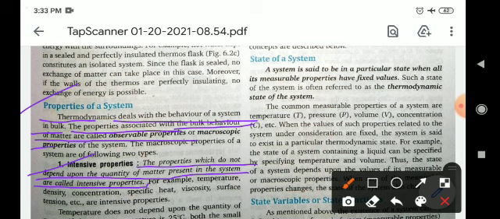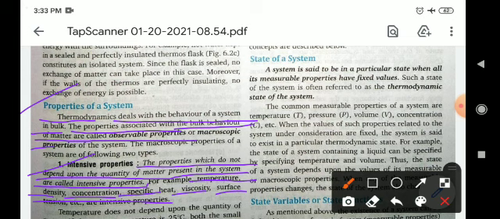For example, temperature, density, concentration, specific heat, viscosity, surface tension, etc. are intensive properties, because if you take temperature, the temperature of 1 mole of a substance and the temperature of 10 moles of a substance will be the same at the same condition.